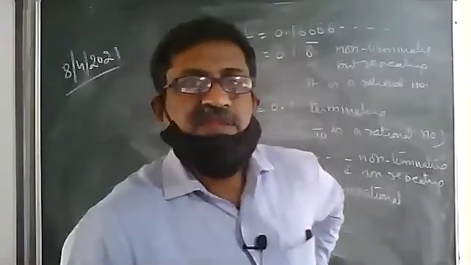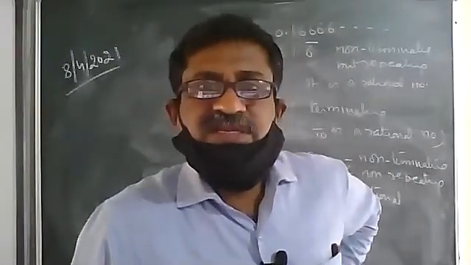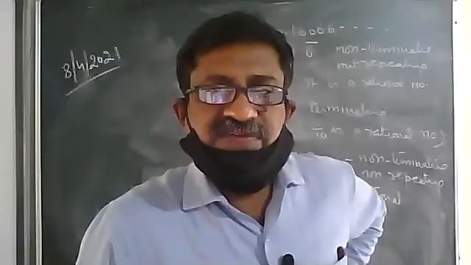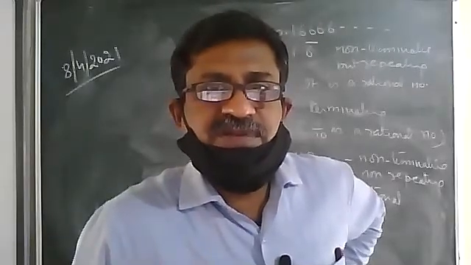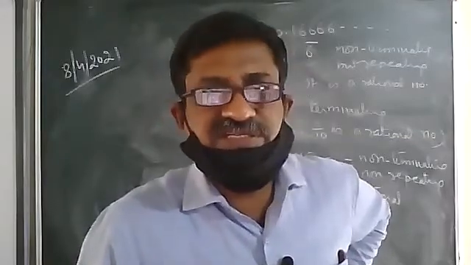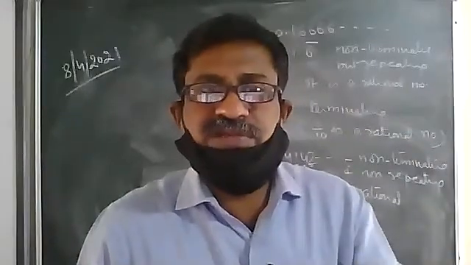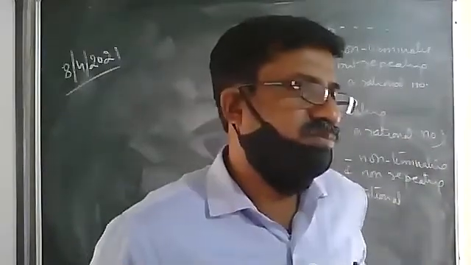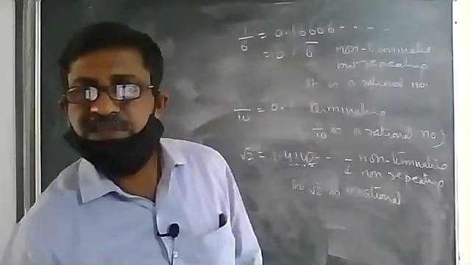Therefore, to make out whether the number is rational or irrational, just find the decimal expansion of the number. If the decimal expansion is terminated, then it will be rational. If it is repeated, then also it is rational. It is irrational only if it is non-terminating, non-repeating. Clear? Now we'll see the next one.